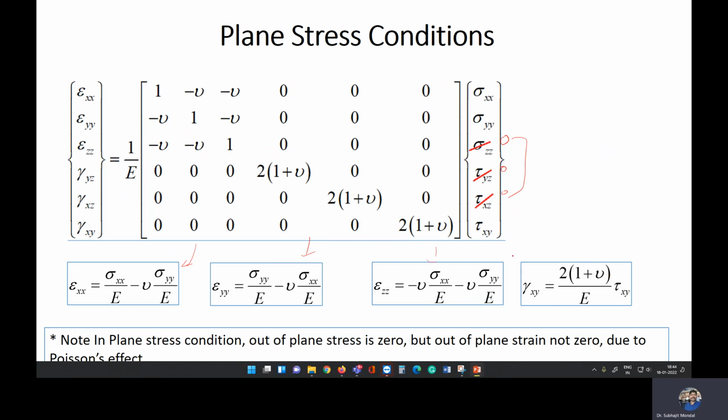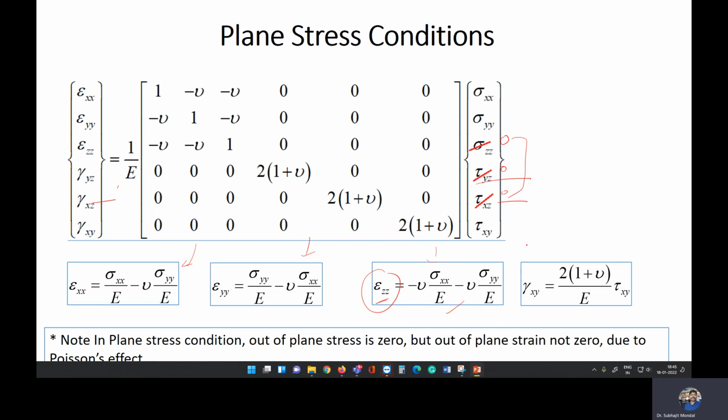Since these stress values are zero, the corresponding shear strains here and here will also be zero. But you can see that the normal strain in the z direction is not zero; due to the Poisson effect, there will be some strain.